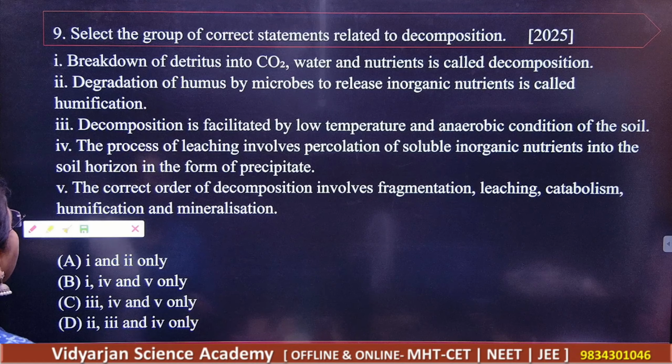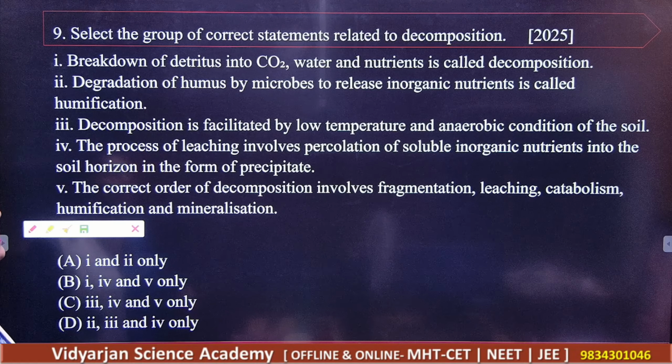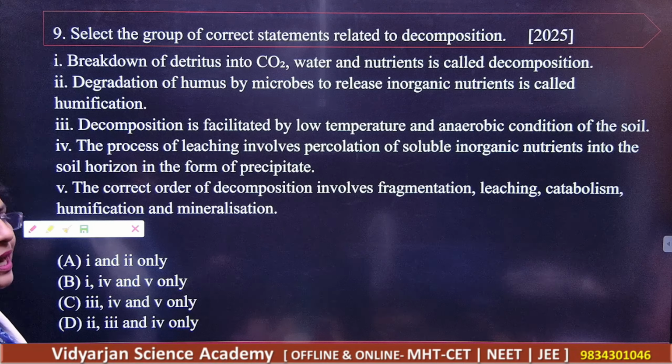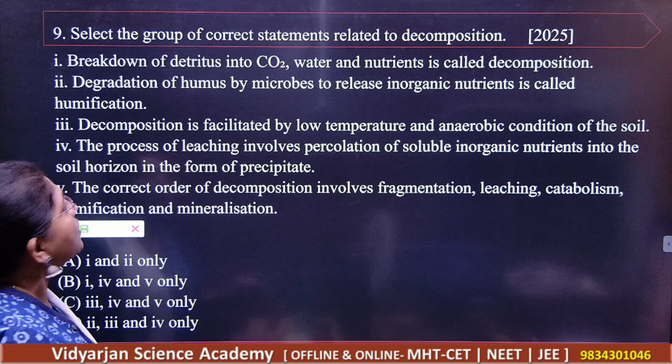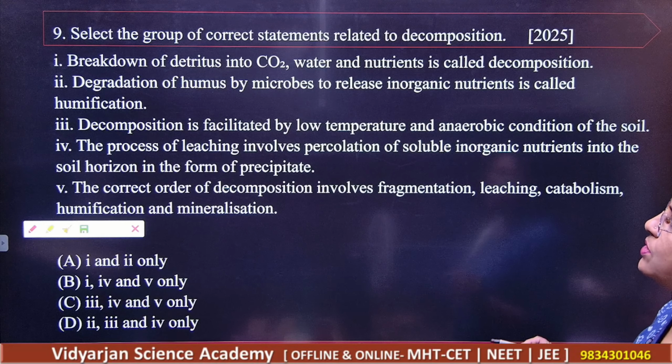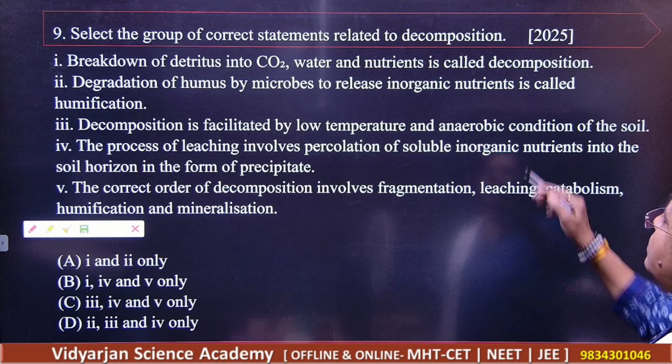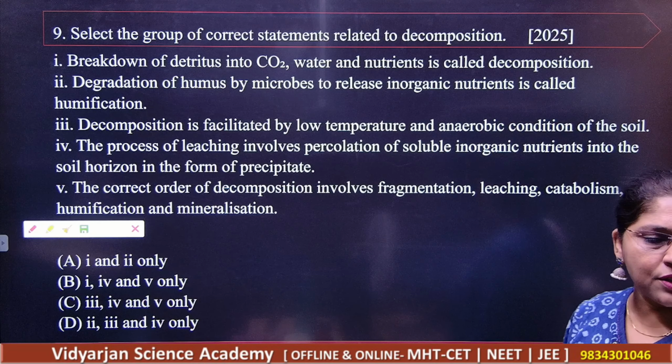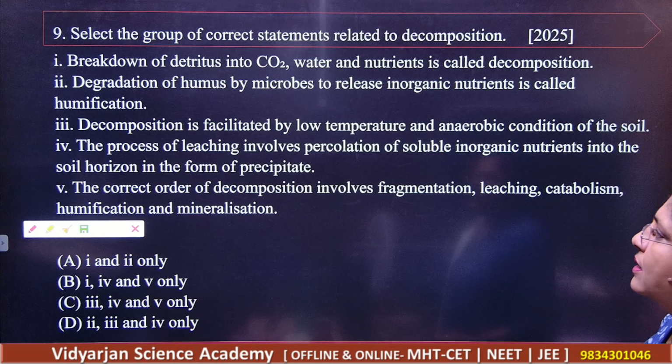Next, select the group, okay, of the correct statement related with the process of decomposition. So breakdown of the detritus into CO2, water and nutrients is called as decomposition, okay, which is the second one, that degradation of the humus by microbes to release the inorganic nutrients is called as humification.